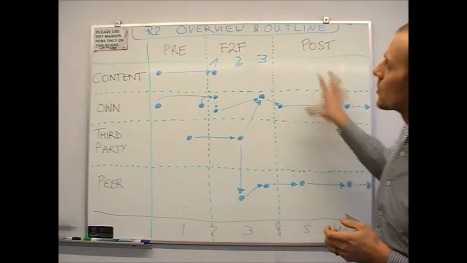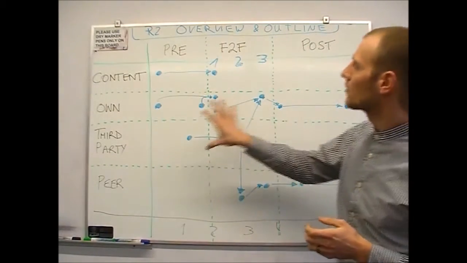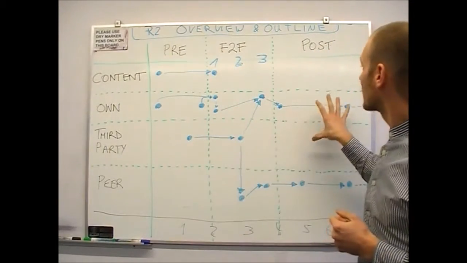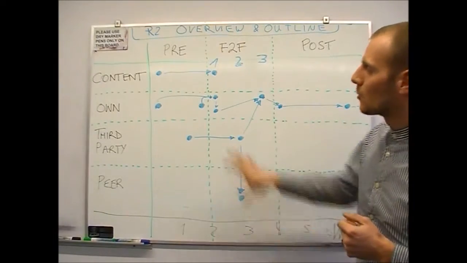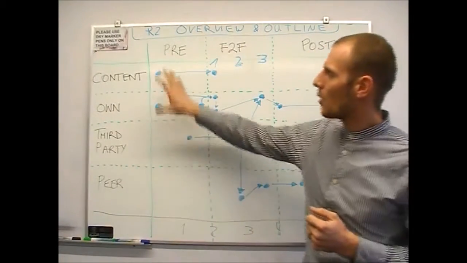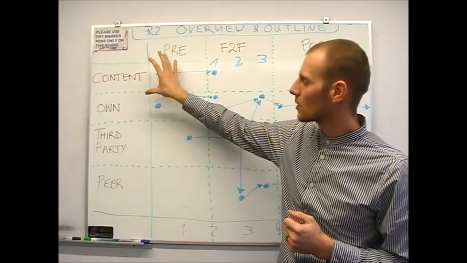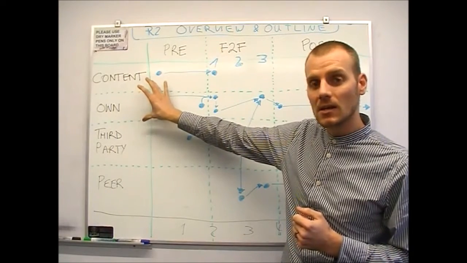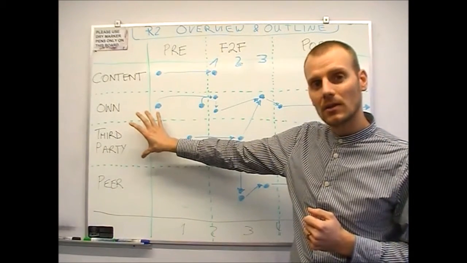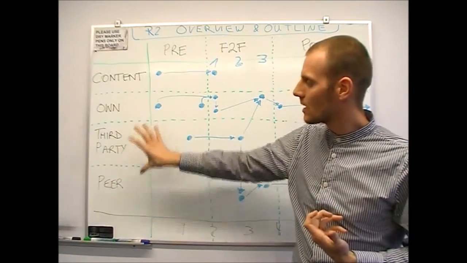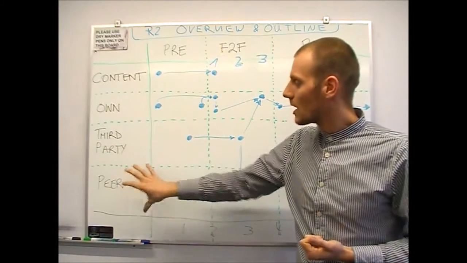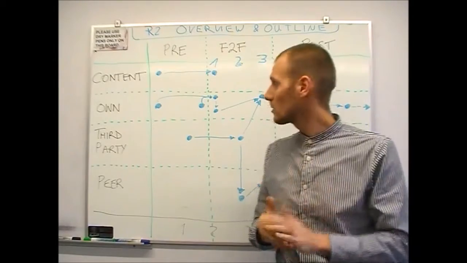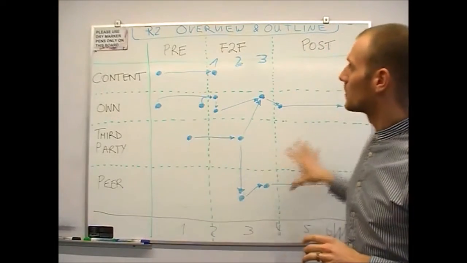So this is just the general overview. Just to recap, there are 3 phases: a 2-week online phase, a 3-day face-to-face phase, and a 2-week online phase towards the end, with 4 general themes of activities. First, engaging with the content, the information and knowledge around researcher-led methodologies; then engaging with your own research ideas and methodologies; looking at third-party methodologies and deconstructing those; and then the 4th element, where we are working with each other on developing new ideas in response to research proposals. All of this will make up the picture of R2.